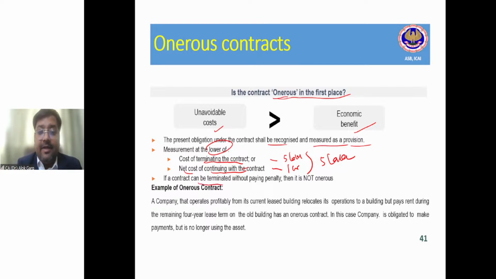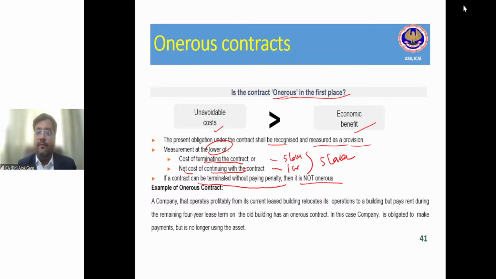If the contract can be terminated without paying penalty, then it is not onerous, right? There is no penalty clause. It is not onerous, right? Then what is onerous? For example, in my example, there was no penalty clause. So of course, if the price has gone up, I will not deliver. I will not end up paying any cost. So of course, provision will not arise at all, right?